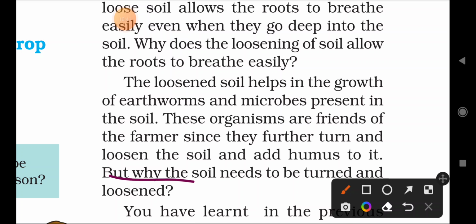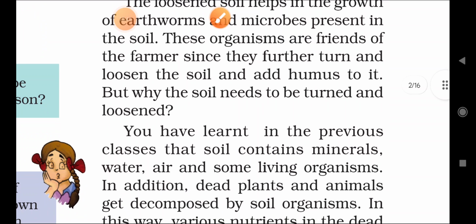But why does the soil need to be turned and loosened? We already discussed that it is so the roots can breathe and penetrate inside the soil. That is why it is very important, and it also increases the soil fertility and the number of nutrients present in it.